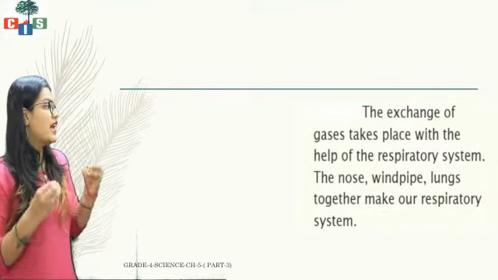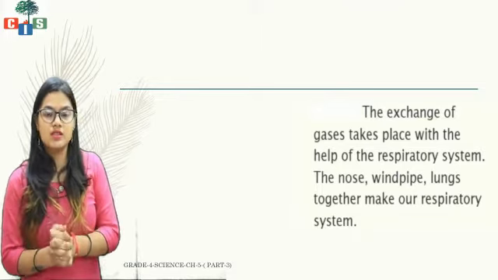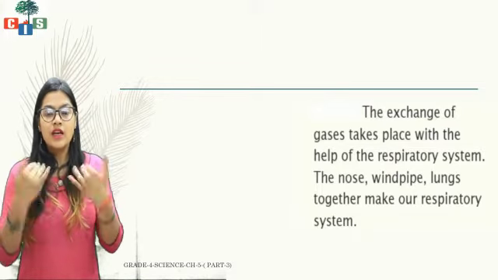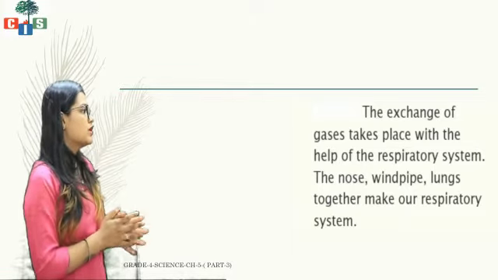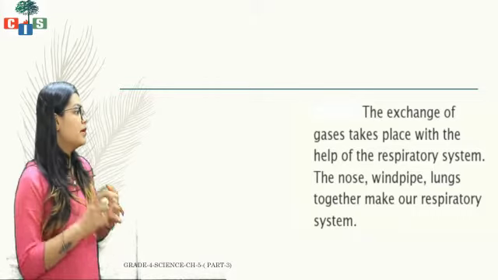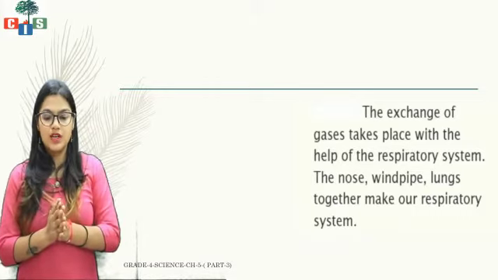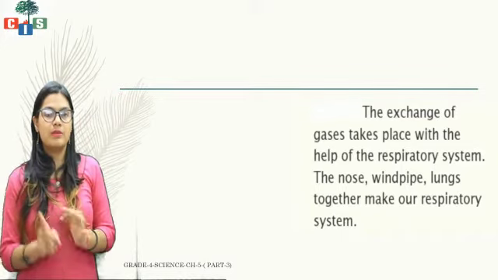The exchange of gases takes place with the help of the respiratory system: intake of oxygen and giving out of carbon dioxide. So the nose, the windpipe and the lungs together make the respiratory system.